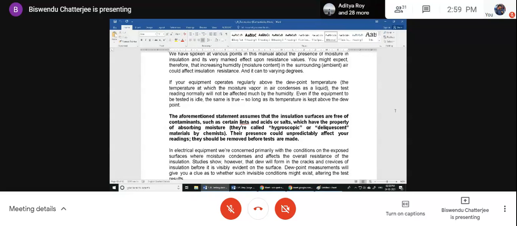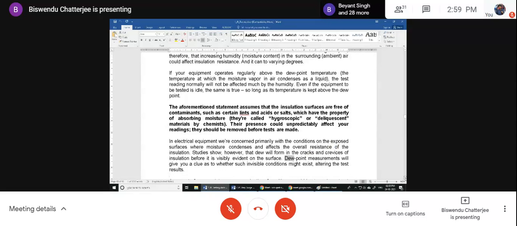So that is very important, where we are using it. And if required, see here it is given that dew can deposit in the insulation, we will have to heat the equipment.